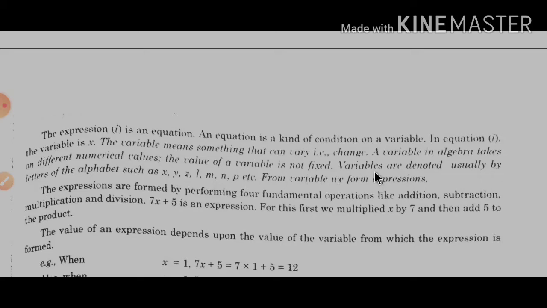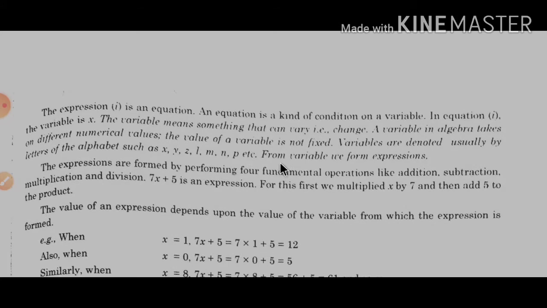For a variable we form expressions. So what is an expression? Already we have learnt about algebraic expressions in class 6. An expression is formed by performing 4 fundamental operations like addition, subtraction, multiplication and division. So you can see 7x plus 5 is an expression. For this we multiplied x by 7. After that we added 5 to the product.